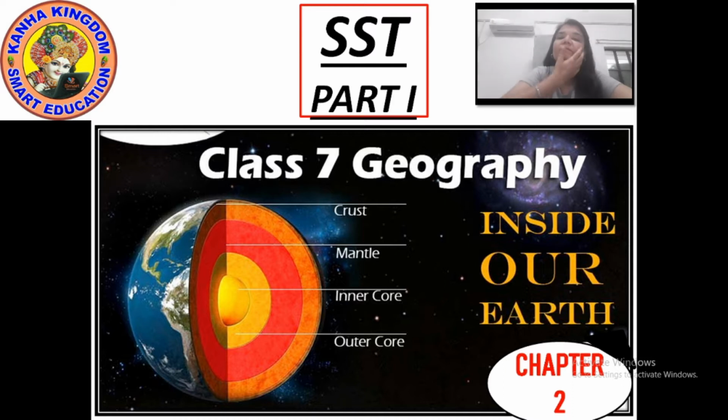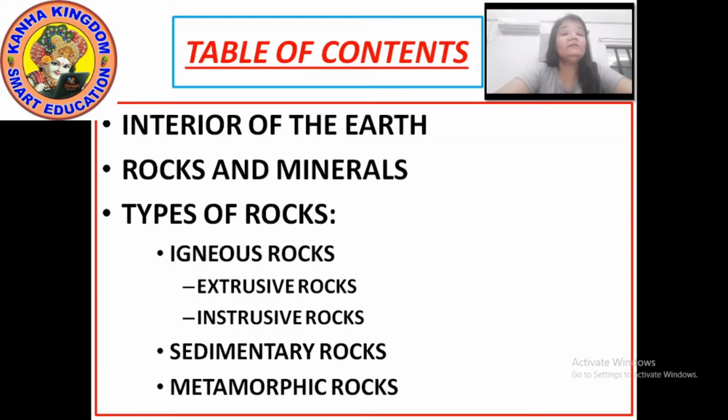Before that, we will have a look at the contents. After knowing about the topics, it will be easy for you to understand what we are going to cover in this chapter. So note down the contents first. Now, in today's chapter, chapter number 2, Inside Our Earth, we will first see the interior of the earth.